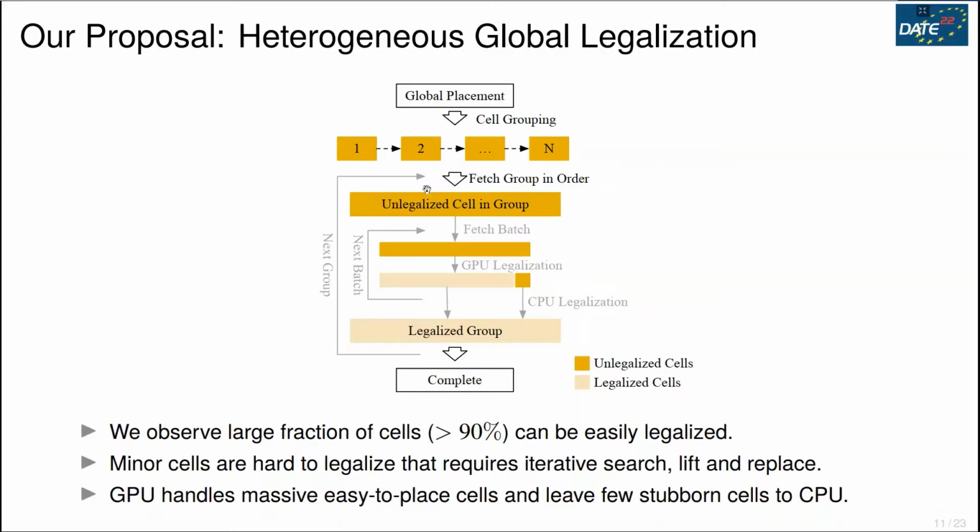We will fetch a batch of cells for legalization and place them on GPU in parallel. We will use the R-tree structure to store the search window for all the cells in this batch to ensure that the search windows will never overlap with each other. We will leave unplaced cells in the batch aside. After we finish the whole group of cells with GPU, we will take care of the rest of unplaced cells using CPU. And after a group is finished, we'll move on to the next group.